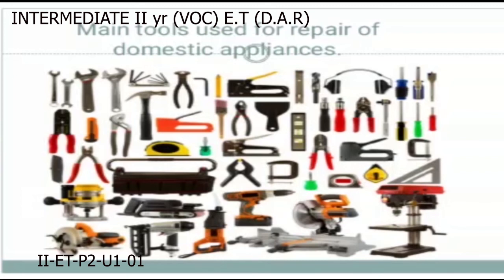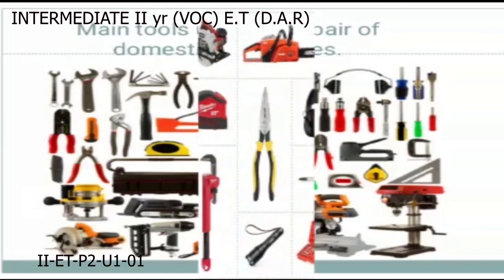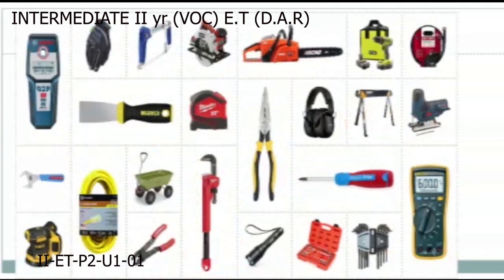They are screwdriver, wrenches, claw hammer, electric hand drill, standard wire gauge, combination pliers, roll plug tool, chisels, die set, center punch. All these are used for repairing domestic appliances.